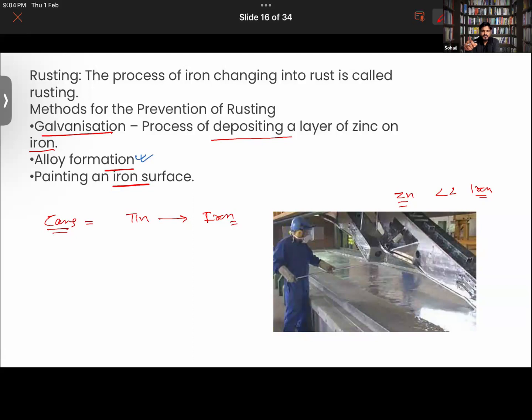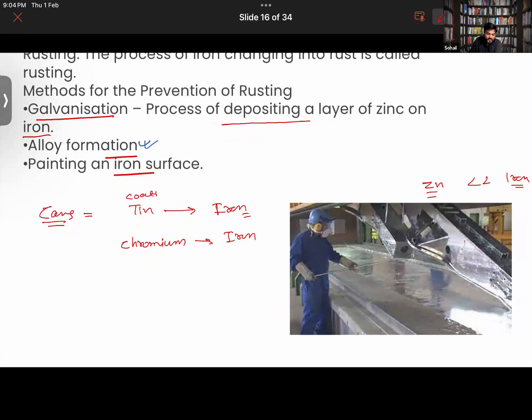For example, many kitchen utensils, taps, car handles appear very shiny, and they do not catch scratches very easily. So we do coating of chromium also on iron. If you want, you can remember these also. Apart from doing a coating of zinc over iron, we do coating of tin and chromium also. Getting it or not?